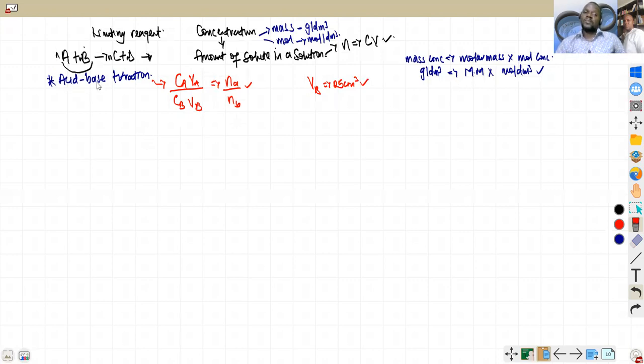And when you talk about acid-base titration, we talk about indicators, which are also very important. Maybe I will talk about that later. They are used to note the endpoint of a titration. There are different types of indicator, and the commonest ones are methyl orange, methyl red, and phenolphthalein. HIn is how we represent phenolphthalein.